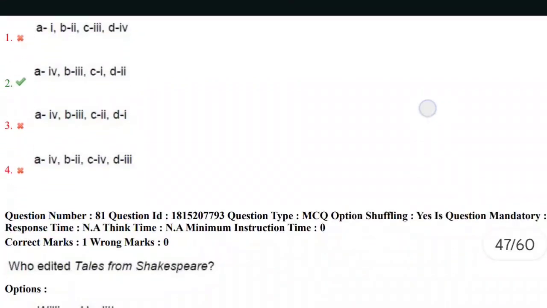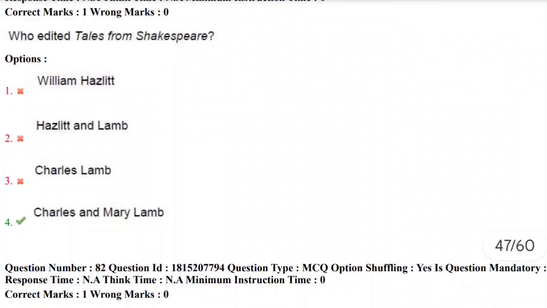Yes, let's move towards the next question. Who edited Tales from Shakespeare? Charles Lamb and Mary Lamb. Yes, Tales from Shakespeare. Charles Lamb and Mary Lamb rewrote Shakespeare's plays again for the children. These tales are stories of Shakespeare's plays for children. And these were edited by Charles Lamb and Mary Lamb.